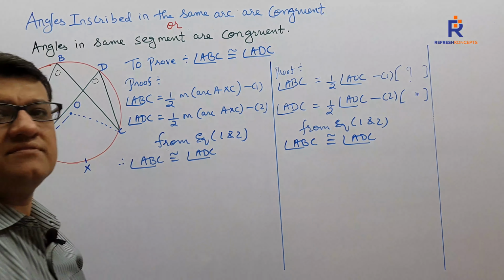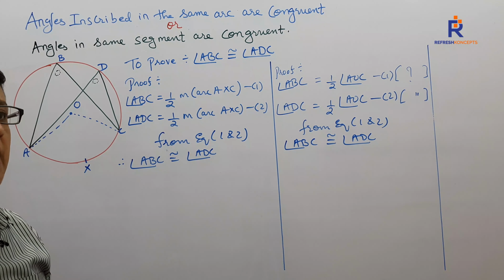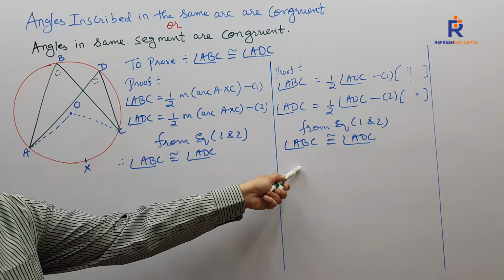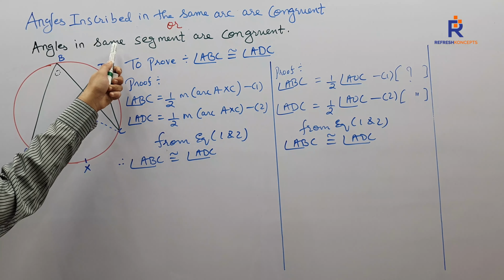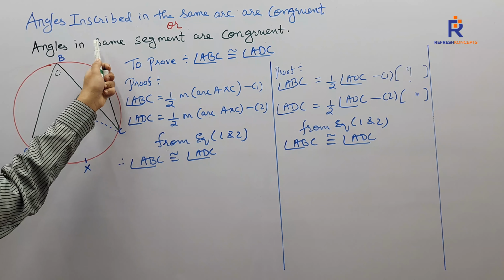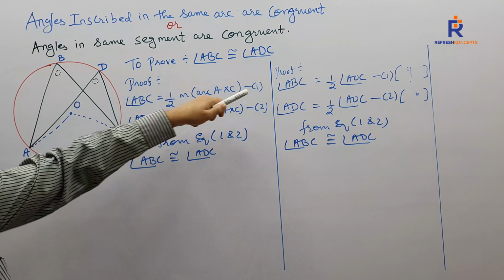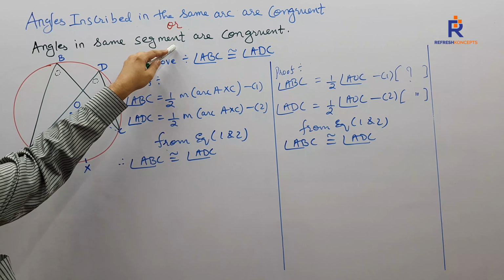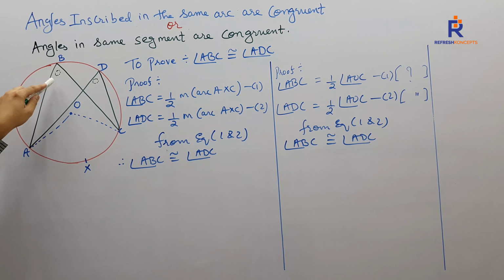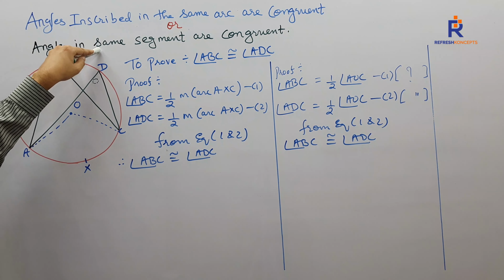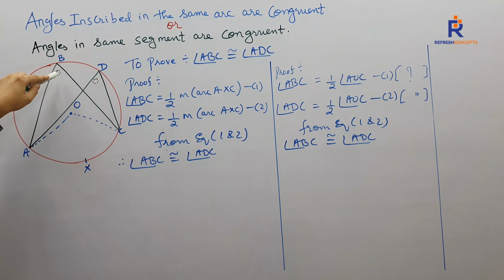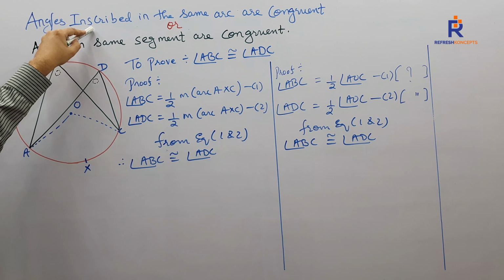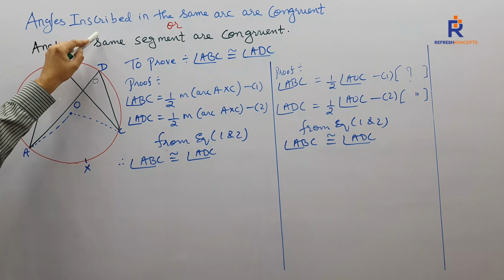I hope you understood it. But if you want to write this one as an answer, your teacher shall say to write down this as a statement: angles inscribed in the same segment. Or if you follow this one. There are many boards who shall say that if you want to prove these two are congruent, you'll be using this statement. There are many boards who will say that if you want to prove these two are congruent, you shall be using this statement. So kindly check with your board and write accordingly.